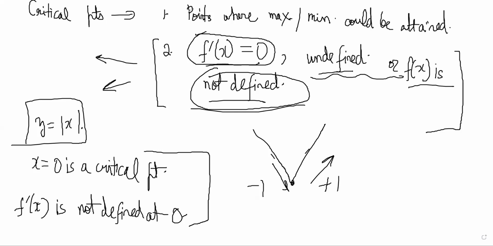And if it is decreasing before and increasing after, that is a minima point. Correct. So that is a critical point. However, we can also check whether it is a maxima or minima point by another method, which is called the second derivative test.